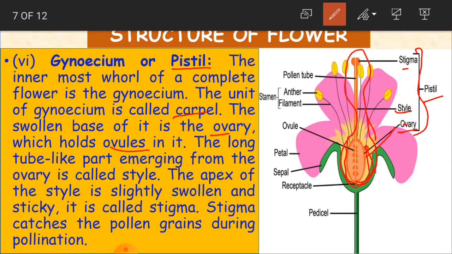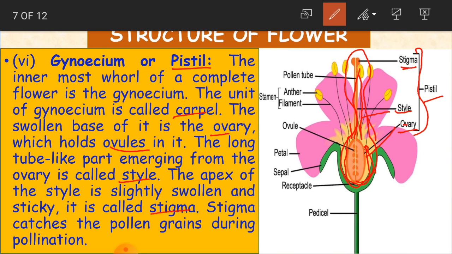The long tube-like part emerging from the ovary is called a style. From here, if you see, there is a long tube-like part which starts from the ovary, and this is called a style. You can see this in the picture, children. The apex of the style, the ending part here, is slightly swollen and sticky, and it is called stigma.